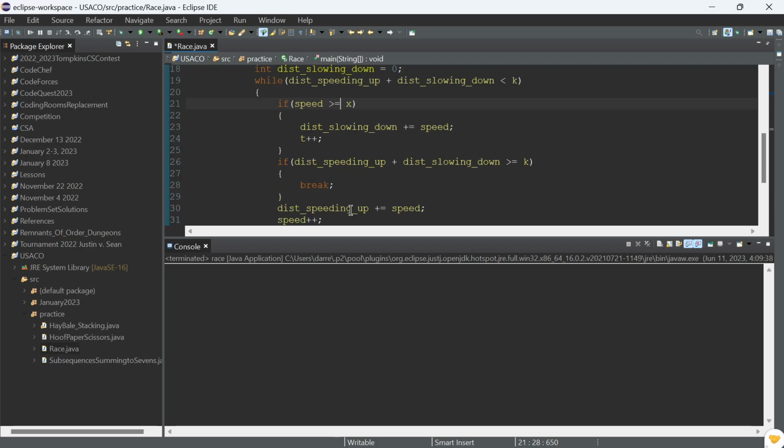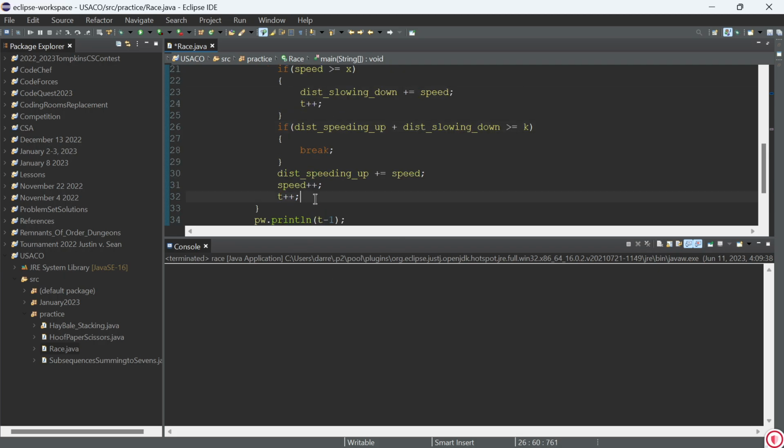And also we still check right here. The reason why we check right here, just to see if it's greater than or equal to k, is because it could be that when we slow down, we end up going faster or passing k, and therefore we need to break and print out the answer.